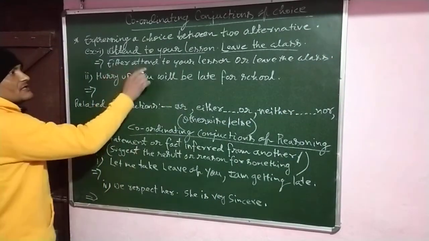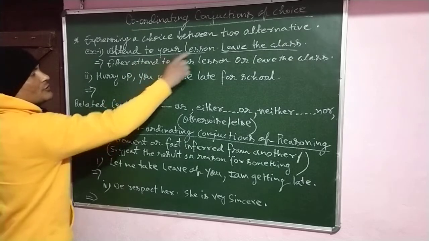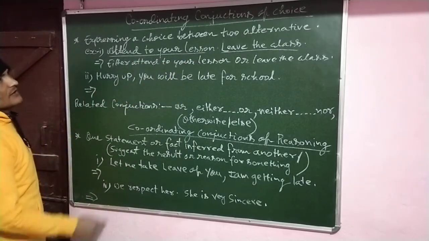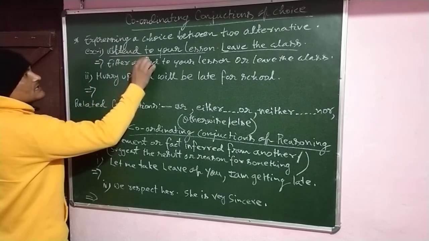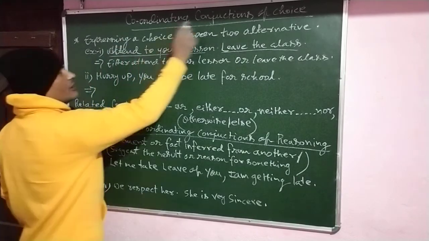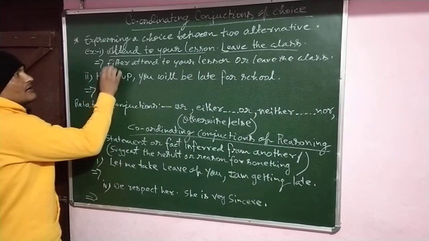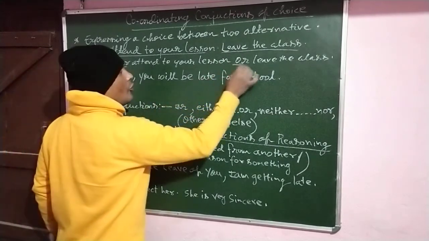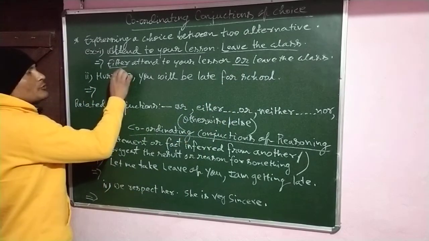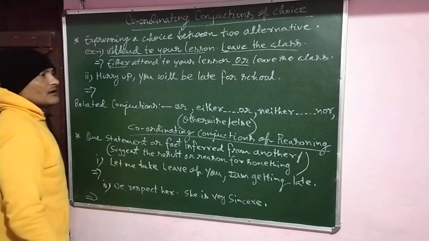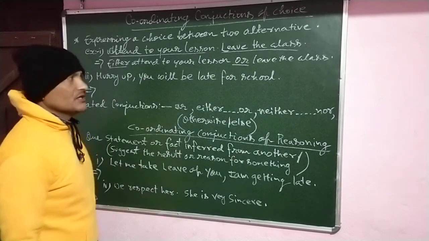Why is it so? There is a choice between these alternative sentences, because one statement is an alternative to the other. That's why either and or, this is a pair of conjunctions, and this pair is called correlative conjunctions.